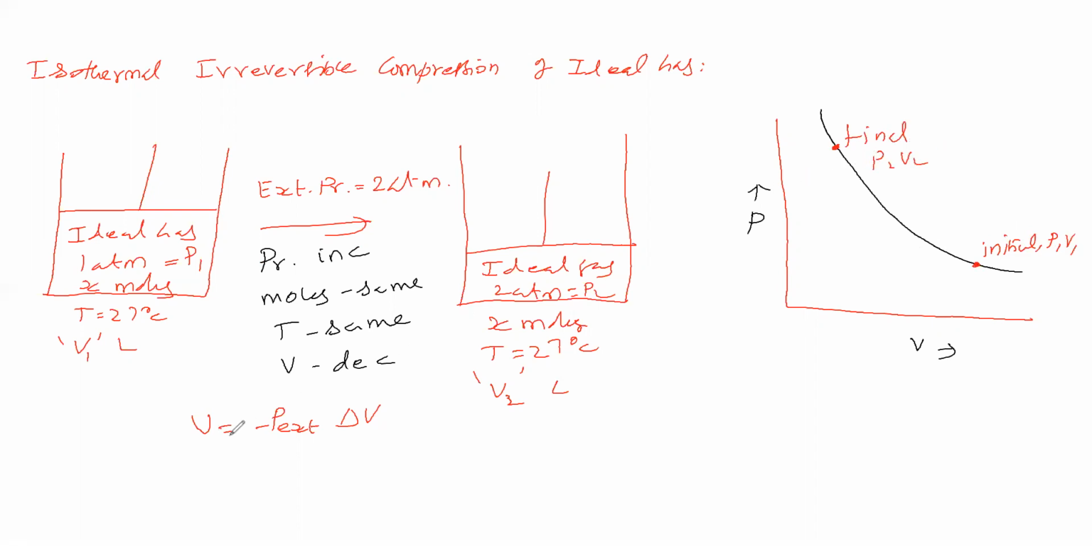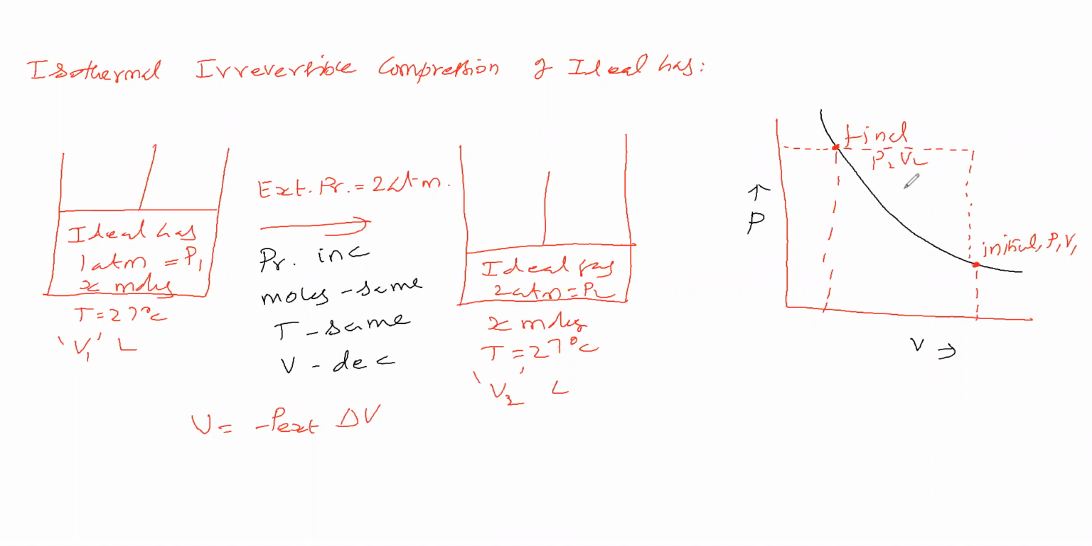Now work done is equal to minus external pressure times delta V. External pressure is equal to the final pressure, that is P2, which we have taken. Next, delta V is the change in volume, which means final volume minus initial volume. This much is the final volume and this much is the initial volume. This is the external pressure, and this gap is called the change in volume.